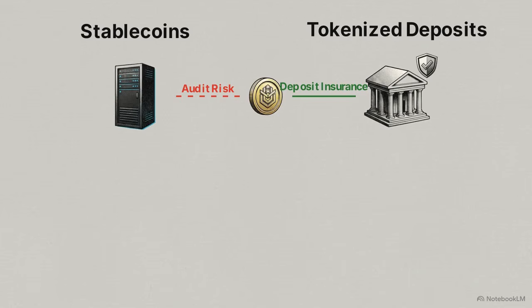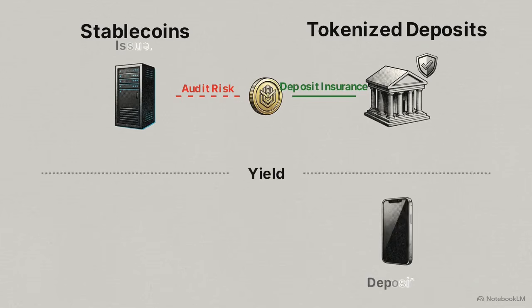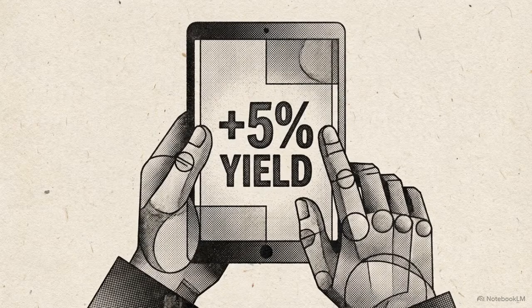Beyond regulatory safety, this structural difference directly impacts the economics of yield. The interest generated by traditional stablecoin reserves flows upward, retained entirely by the central issuer. The Sigma framework reverses this flow. The interest-bearing yield generated by the tokenized deposit is passed downward, directly back to the local depositor.